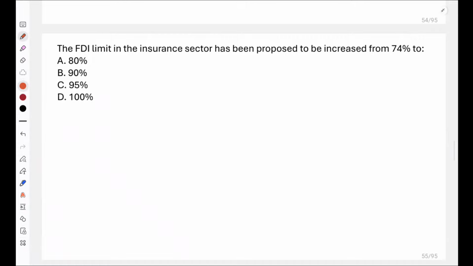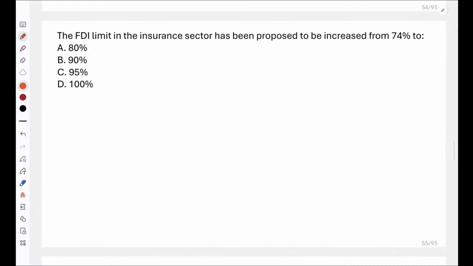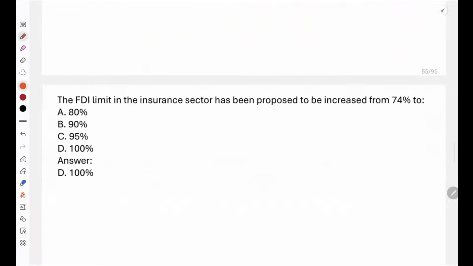Now, the FDI limit in insurance sector has been proposed to be increased from 74% to what? Insurance sector mein limit has been increased from 74% to how much? Yes, very good everyone. It is 100%. So FDI limit has been increased to 100%.